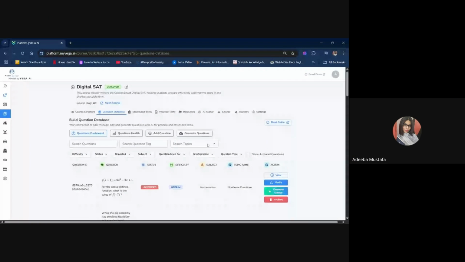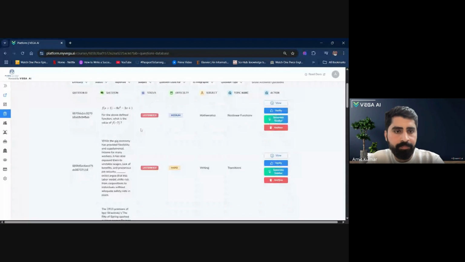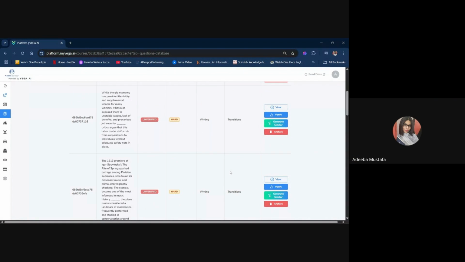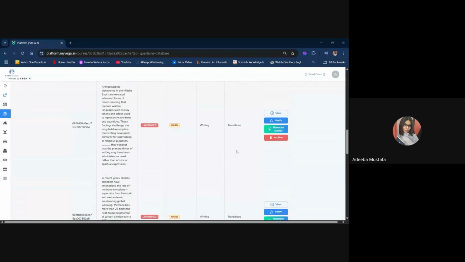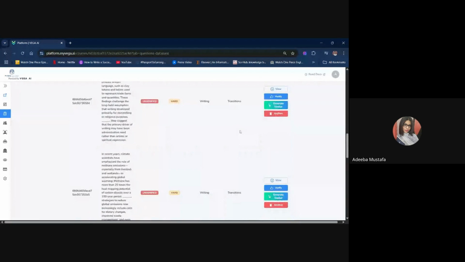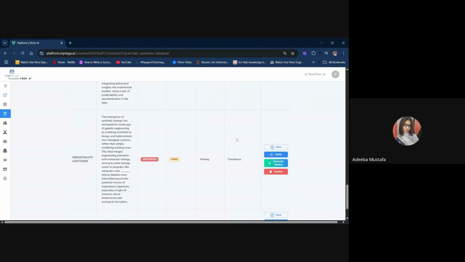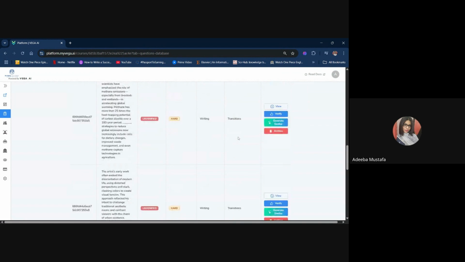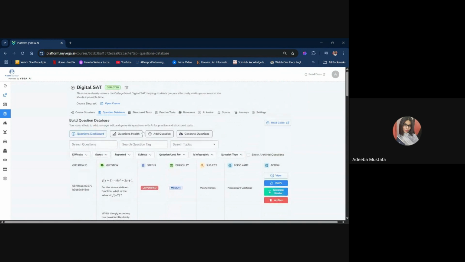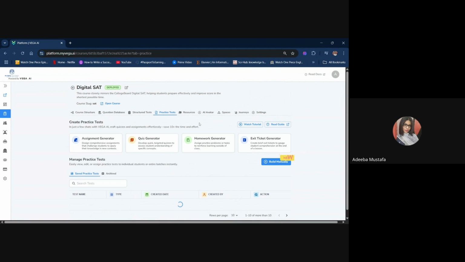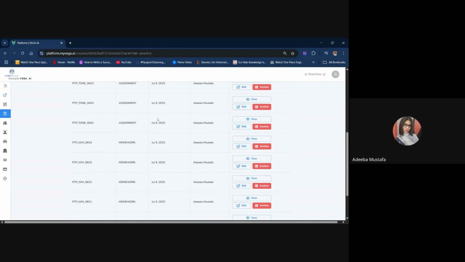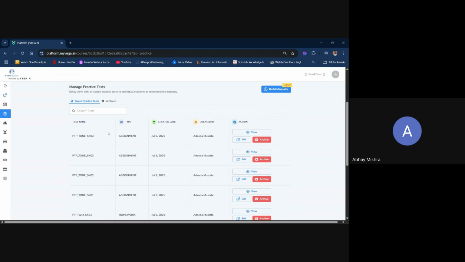Can you see it? Yeah, it's visible. When I see these transition questions, I can't see the questions I have made after these. And if I see those questions, then I can't see these transition questions. And also the practice sheets that I've made. Adiba, can you please repeat once?